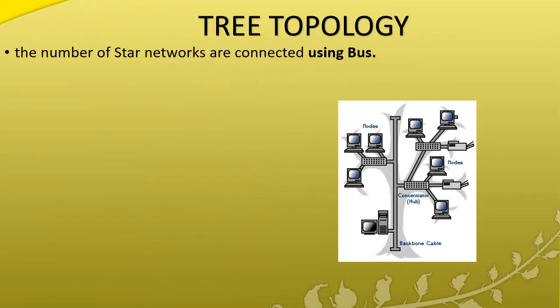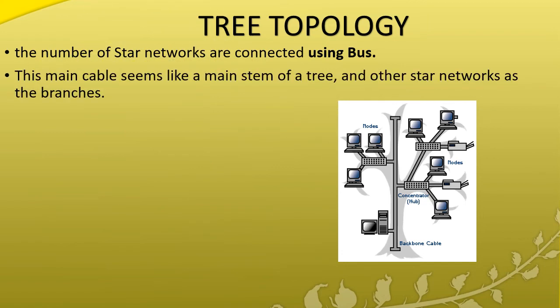Next is tree topology. In tree topology, a number of star topologies are connected using a bus, that is a central backbone cable. The main cable and branches of star topologies look like a tree.